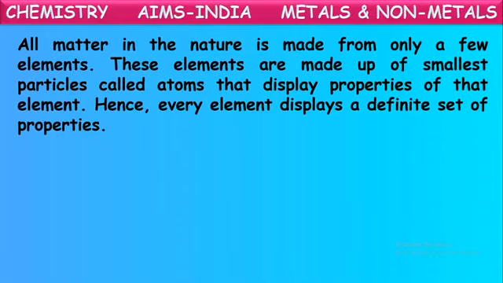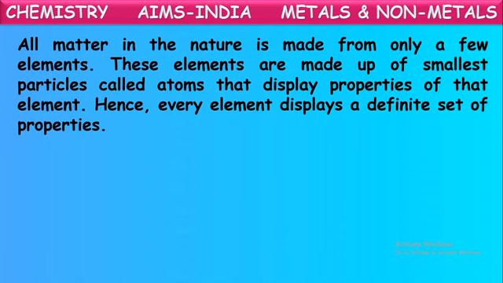All the matter in nature is made from only a few elements. Isn't it, children? Yes, only 118 elements have been discovered so far. With these elements only, this whole matter is made up. These elements are made up of smallest particles called atoms that display the properties of that element. Finally, these elements are made up of certain kinds of atoms.